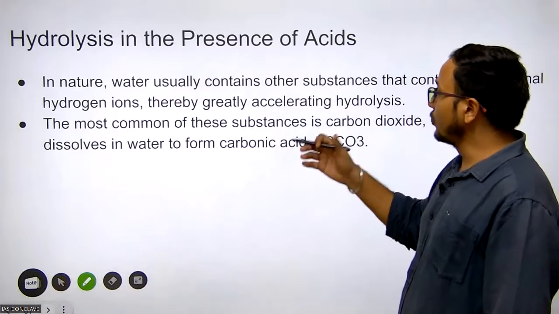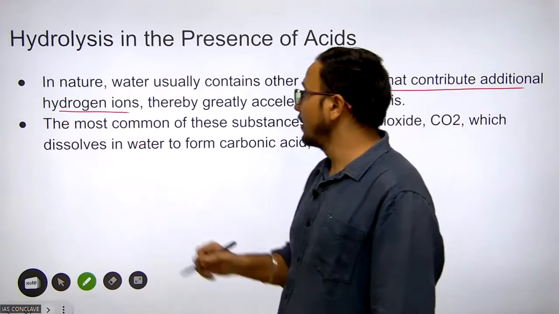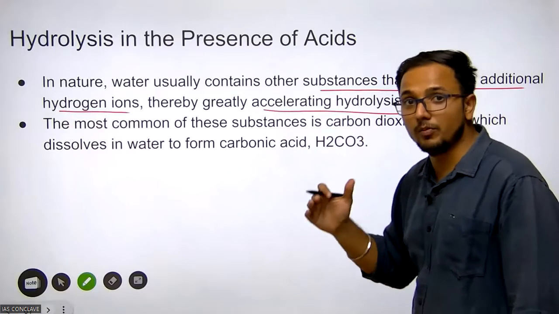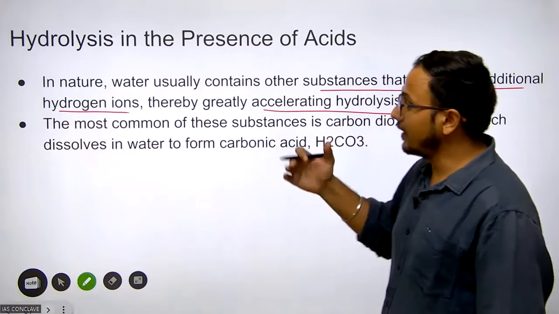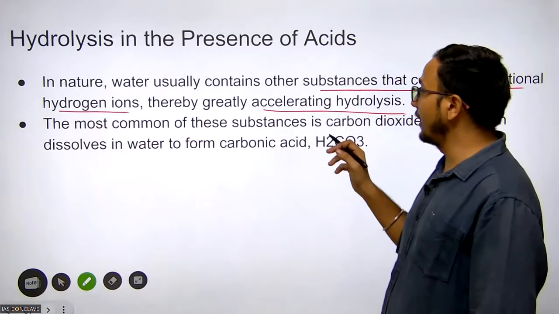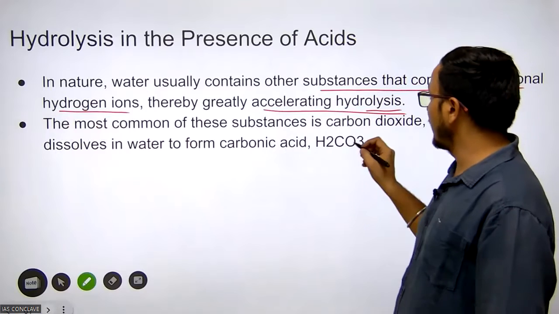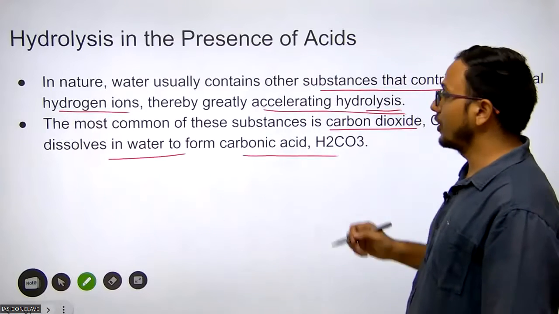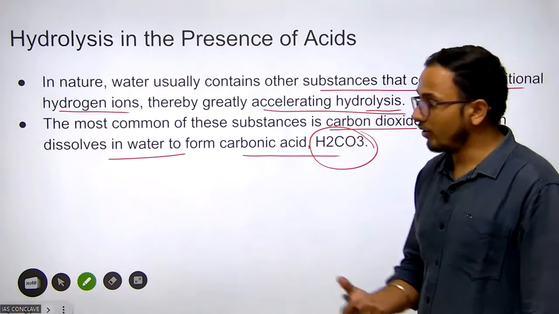In nature, water usually contains other substances that contribute additional hydrogen ions, thereby greatly accelerating hydrolysis. So hydrolysis will be more effective if there are more hydrogen ions. If water has an acidic nature, it will accelerate its hydrolysis power. The most common of these substances is carbon dioxide, which dissolves in water to form carbonic acid, and this carbonic acid is very helpful in hydrolysis.